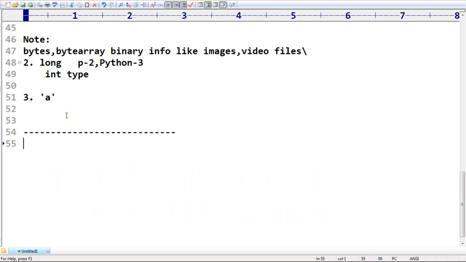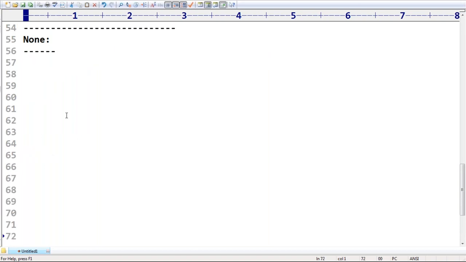Do you know the None data type? What is the meaning of None? None is a keyword, a reserved word in Python. Remember that. None means nothing, or no value associated with it. Sometimes if the value is not available, how can you handle that situation? You can represent such cases by using the None value.